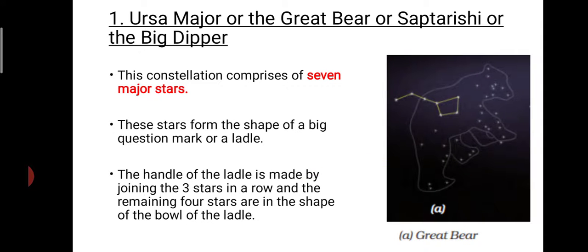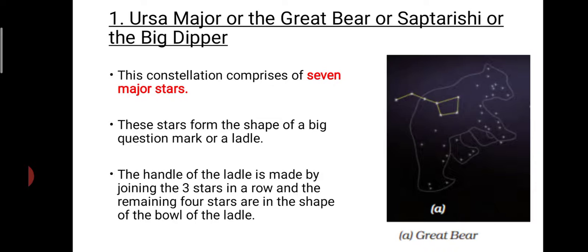So, Ursa Major or the Great Bear or Saptarishi. Sapta means 7. So from this you can understand this constellation comprises 7 major stars. Here you can see this is the constellation. It is made up of 7 major stars.